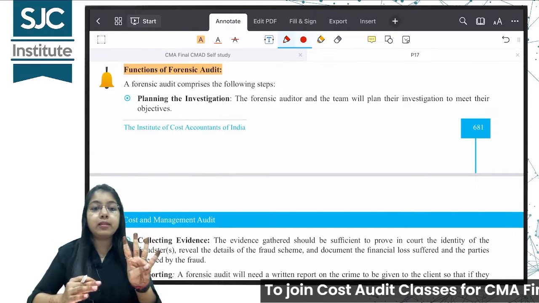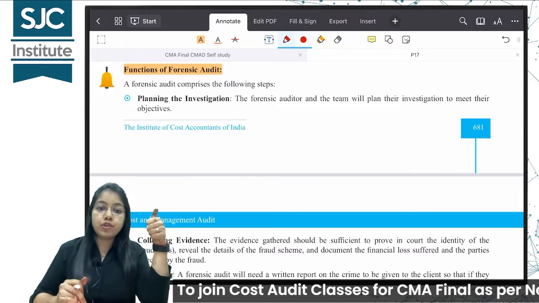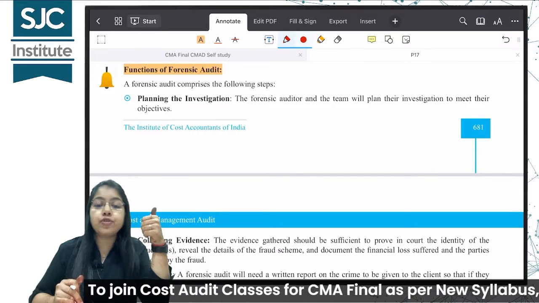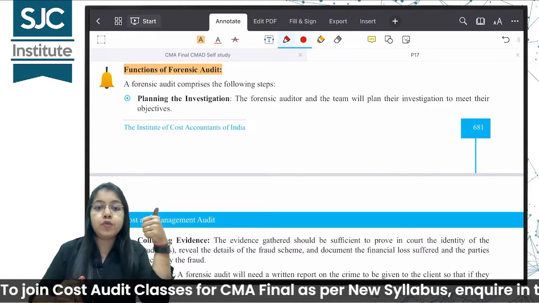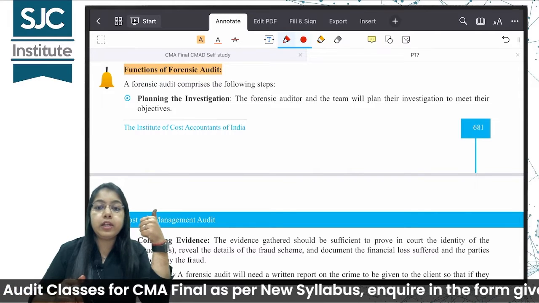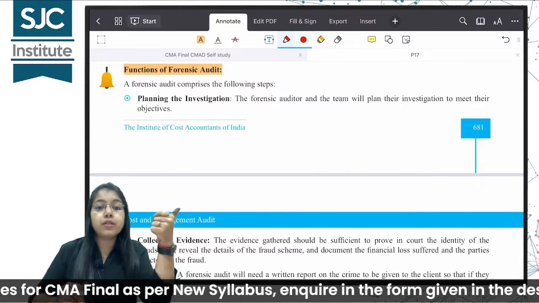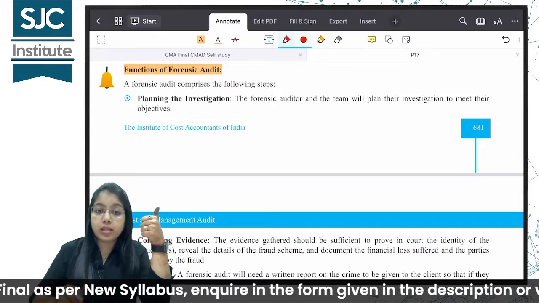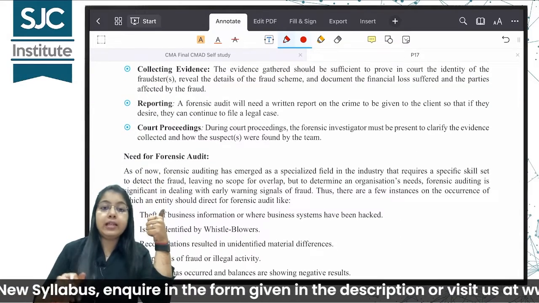So 4 points are there. First, planning the investigation. Just like we plan our normal traditional financial audit, we need to plan our forensic audit as well. Okay, what are the objectives of forensic audit? We need to understand those. Next, we have to collect the evidence.